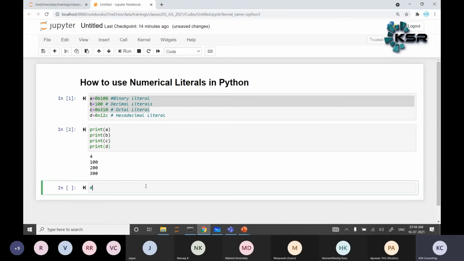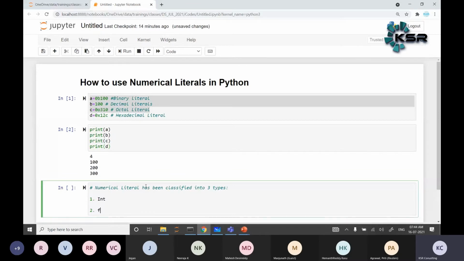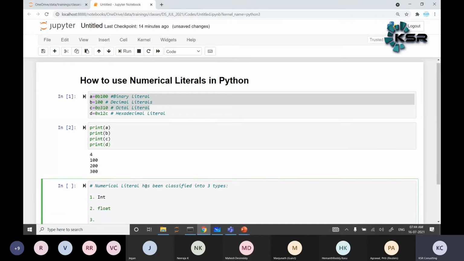Numerical types are classified into three types. What are those, guys? One is the integer, second is the float, third is the complex.